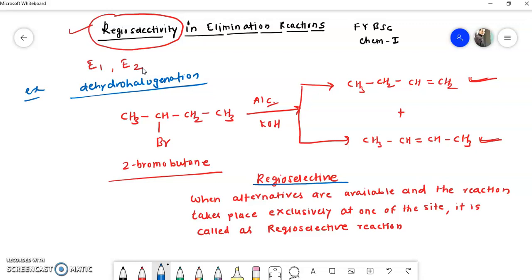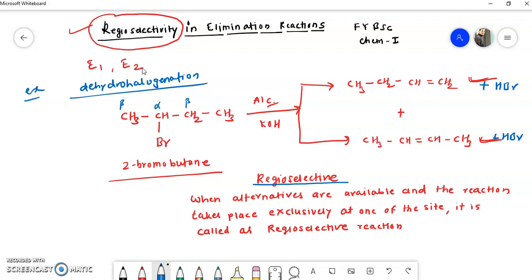Now you know that in dehydrohalogenation the beta hydrogen and the halogen from the alpha carbon go away in the form of HBr, and there is an elimination reaction to form the alkene. Now here there are two possibilities. Say this is the alpha carbon, this is a beta carbon, and this is also a beta carbon. So for the removal of hydrogen, there are two possibilities.